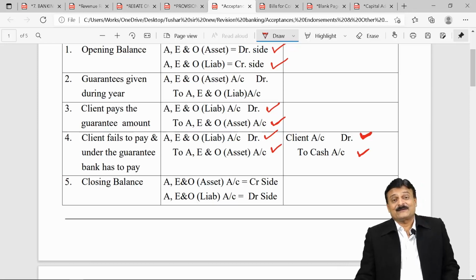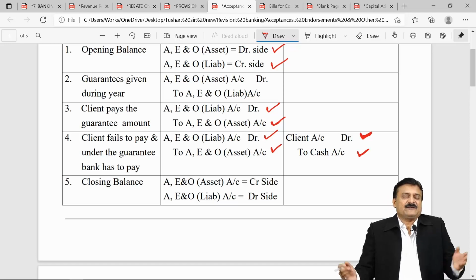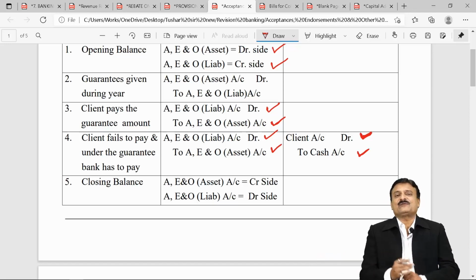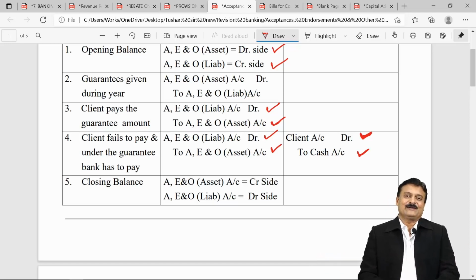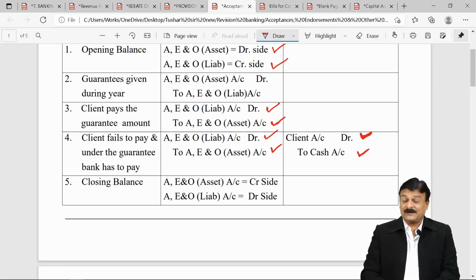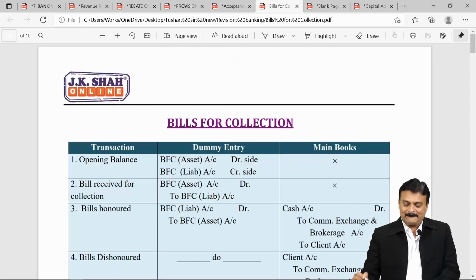So how to show that? Again, the guideline says that because it is nothing, it cannot come in the official books of account. But please prepare 2 dummy accounts. Same, bills for collection asset and bills for collection liability. BFC asset and BFC liability. Let us see the accounting for bills for collection.